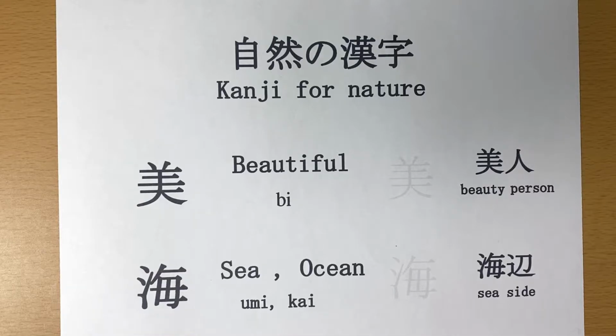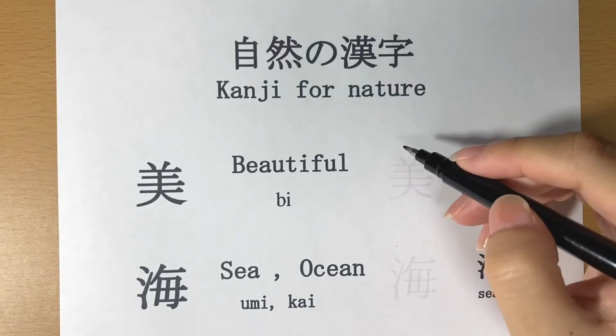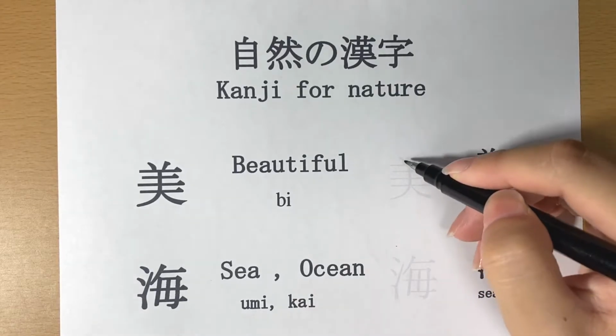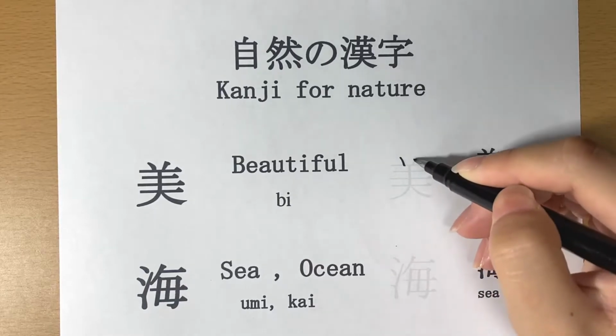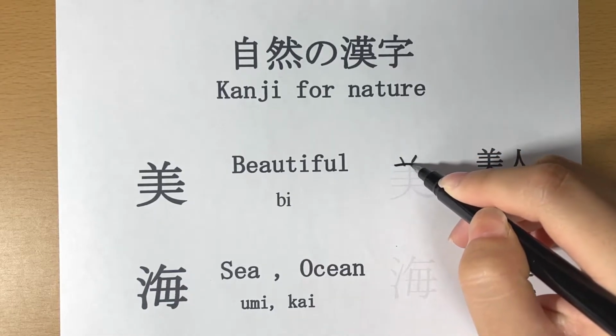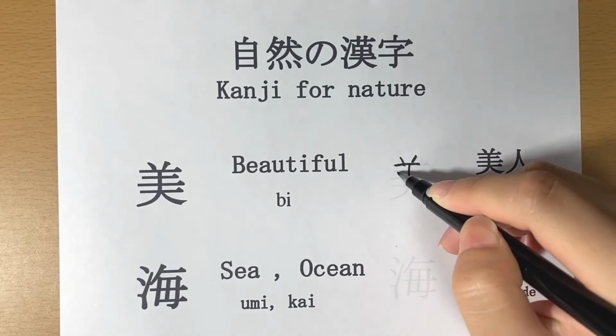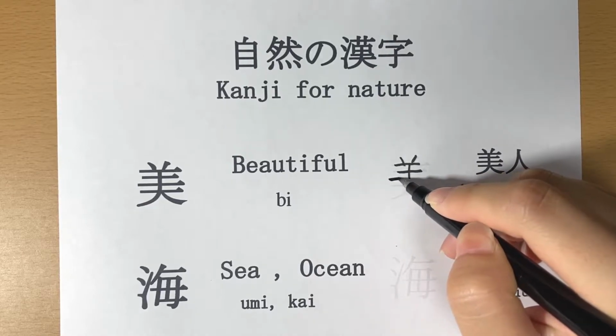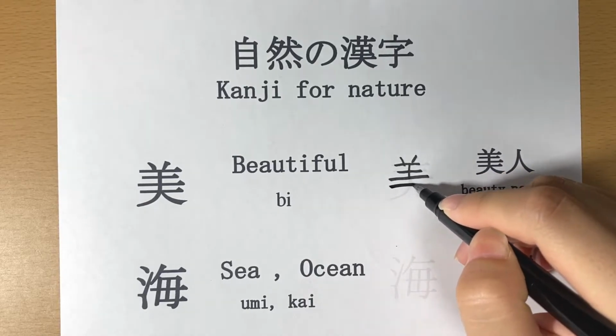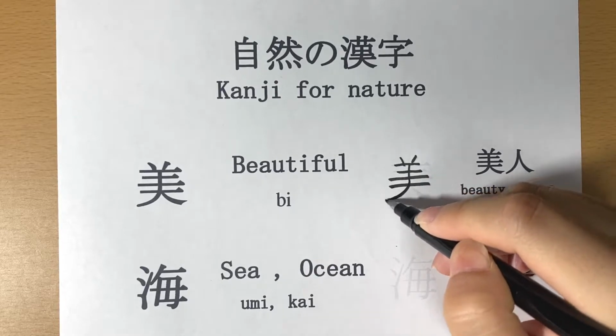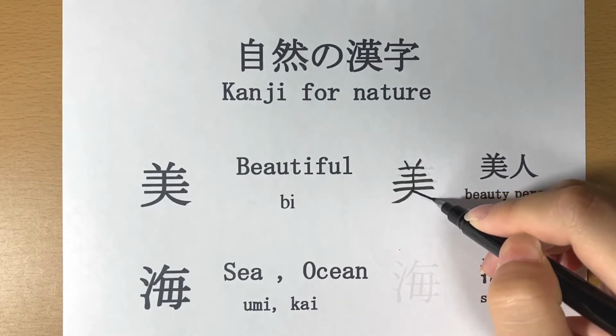Firstly, I will introduce this kanji, bi. This word means beautiful. I will show how to write this kanji. So, 1, 2, 3, 4, 5, 6, 7, 8, and 9.